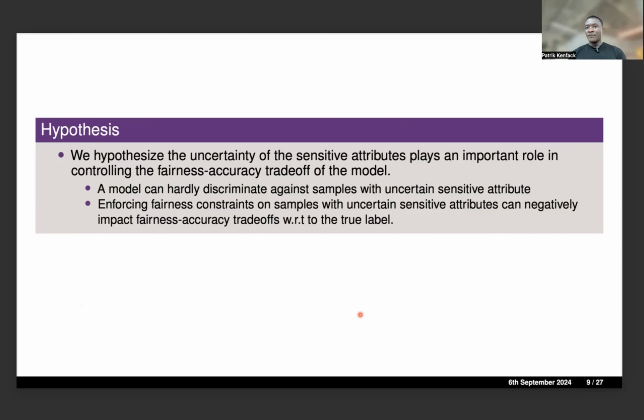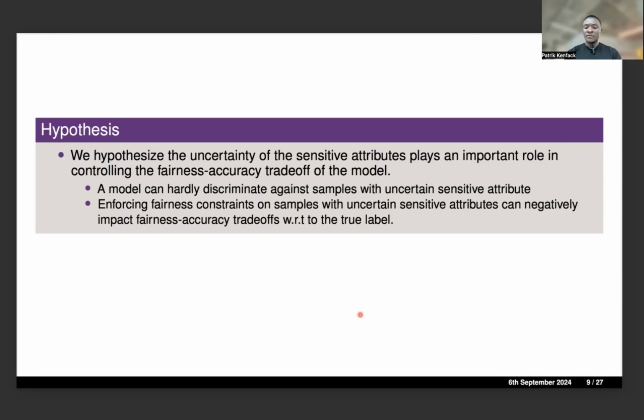And this hypothesis is backed by the intuition that, first, the model can hardly discriminate against samples with uncertain demographic information. And also, if we enforce fairness constraints on samples with uncertain demographic information, this may have a negative impact on the trade-off that we achieve, compared to what we would have achieved if we trained the model